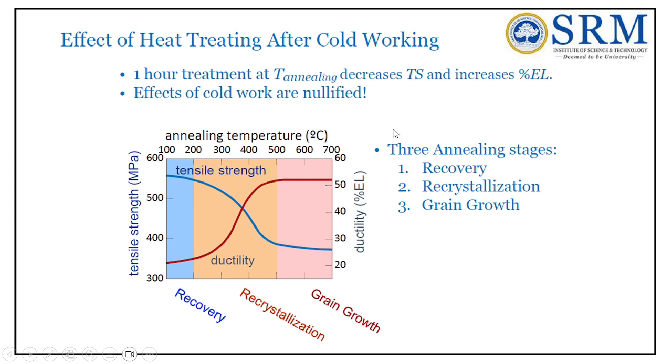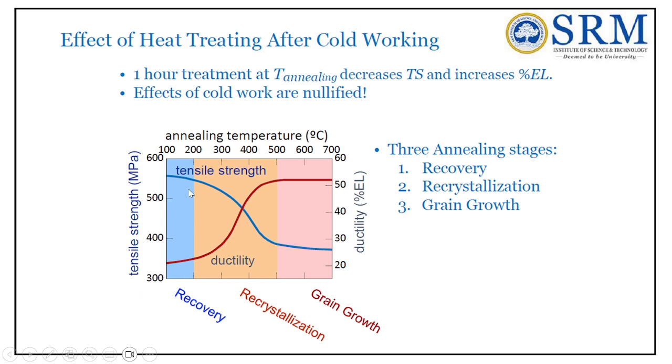During annealing, three processes take place: recovery, recrystallization and grain growth. One hour of annealing treatment decreases the tensile strength and increases the ductility, that is the percentage elongation. Due to this, the effects of the cold work are nullified. You can see this one.